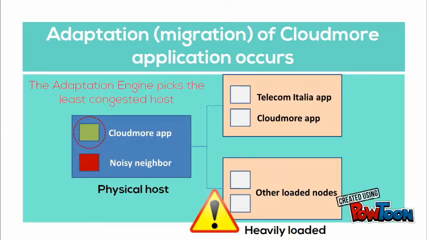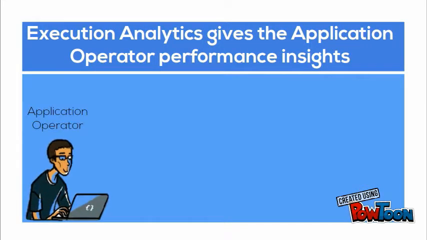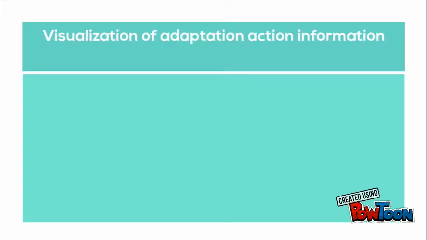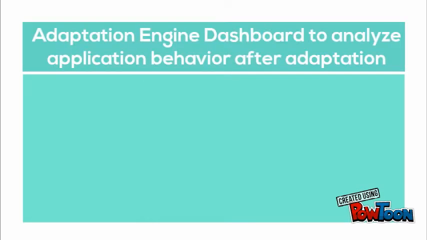In this case, the adaptation engine determines that a migration action to a quieter host with the lowest network traffic is required. After migration, the application operator has insight into monitoring information to better understand why the application performance improved. Through the visualization of the timeline of the application deployment, its performance before and after adaptation can be analyzed.